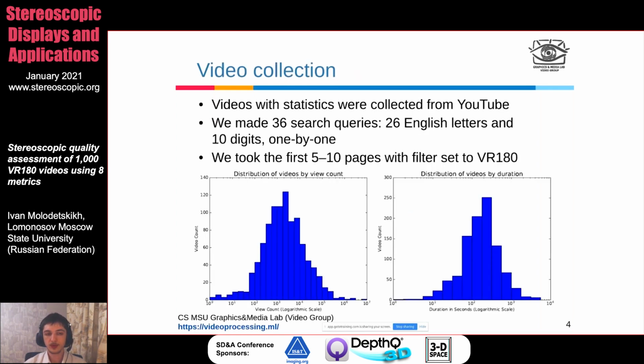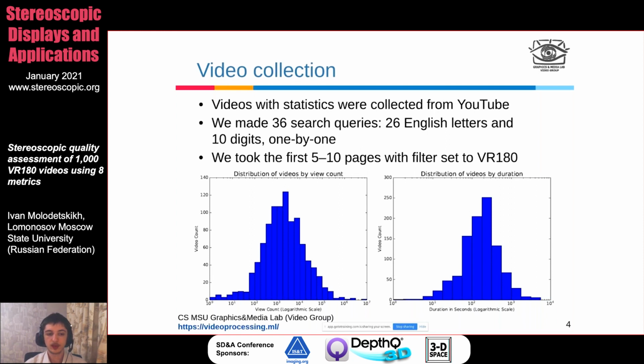All of the 1,000 videos we have collected from YouTube. To reduce bias in our video collection, we made 36 search queries in total. That is 26 English letters and 10 digits, one by one. Then we set the video filter to VR180 format, and we took videos from the first 5 to 10 pages along with their statistics. On the bottom, you can see two charts with statistics of the videos that we collected.